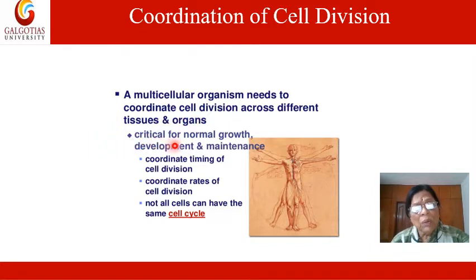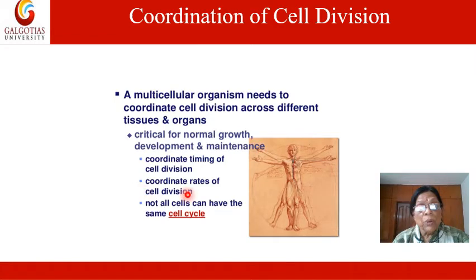This is critical for normal growth, development, and maintenance. How is this performed? What are the factors controlled by the cell division control or cell cycle control? They coordinate the timing of cell division, when the cell should divide.